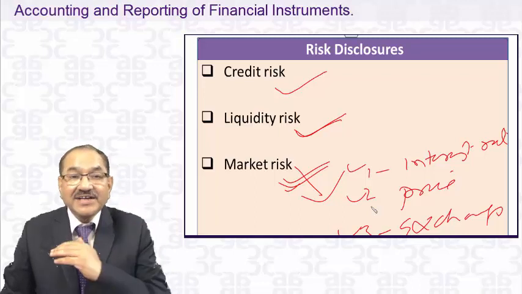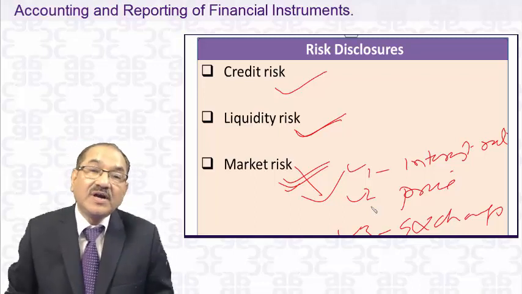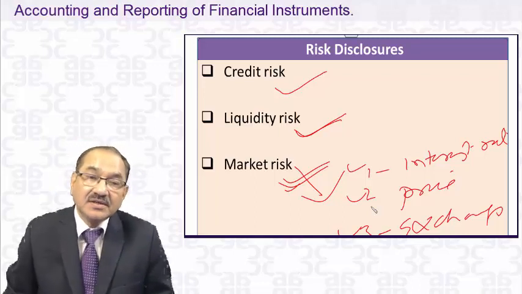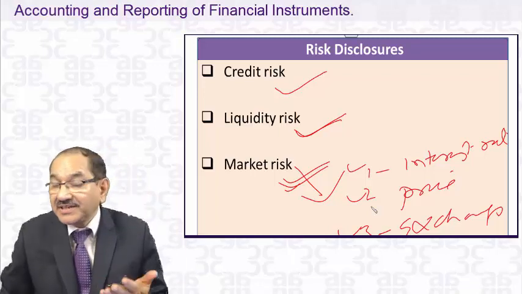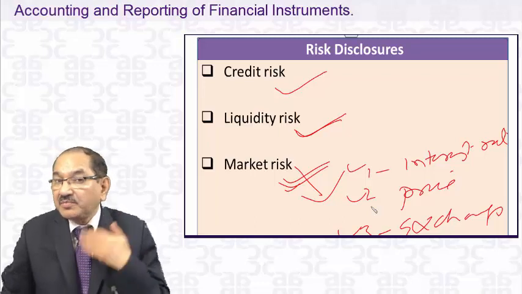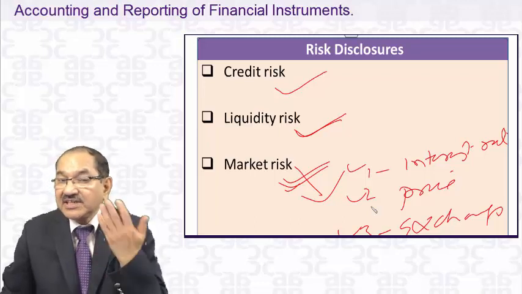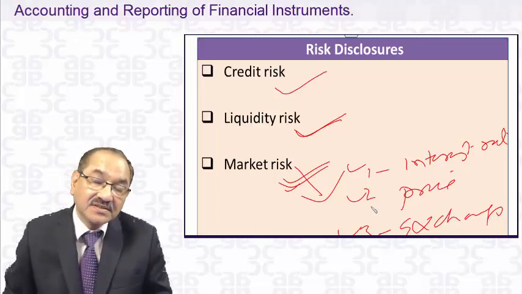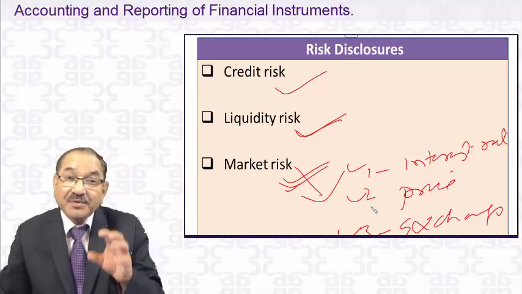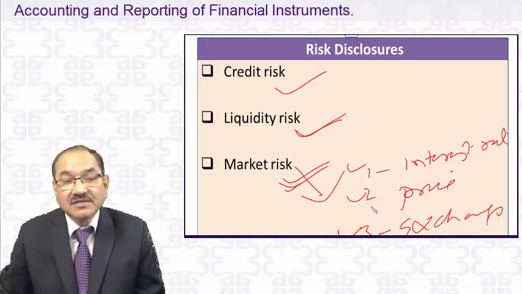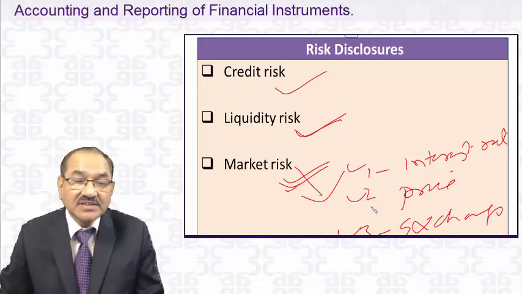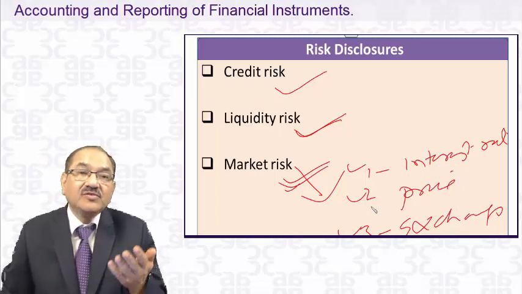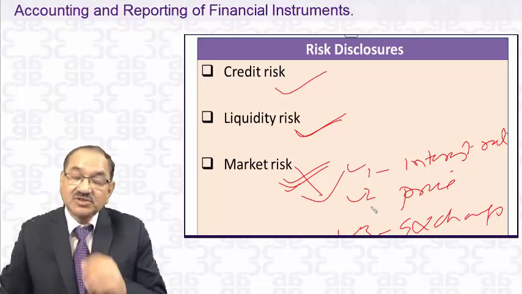You have a floating rate loan you have taken from the bank. If the interest rate goes up, you have to pay more interest. How are you managing that risk? Are you buying interest rate swaps for it? Or what are you doing? It has to be disclosed.